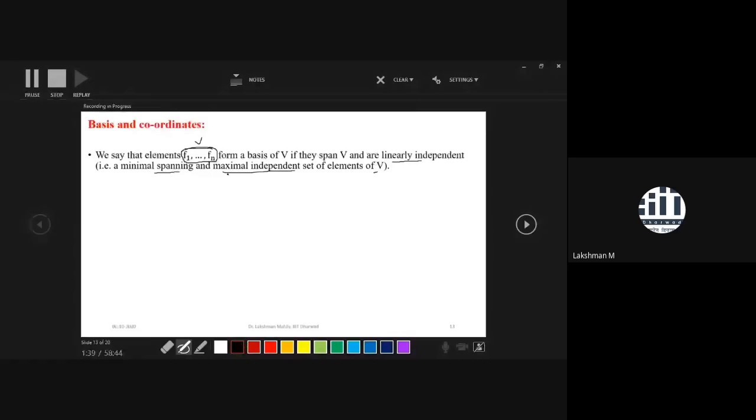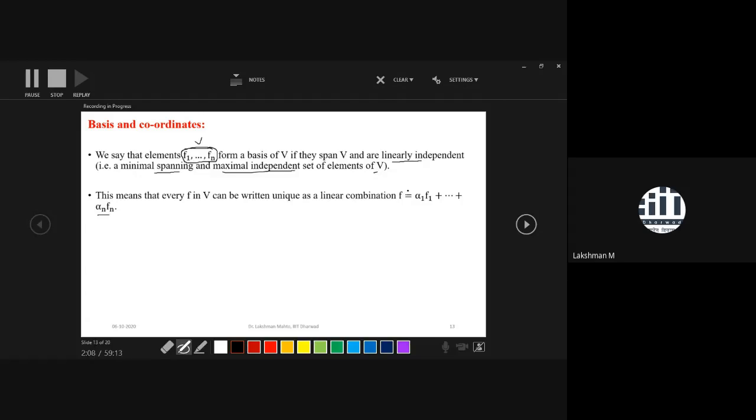So this means that every element f in V can be written as a unique linear combination of these fi's. That means if you have any element f from V, then you are able to write f equal to a linear combination of the fi, where this linear combination is uniquely defined.